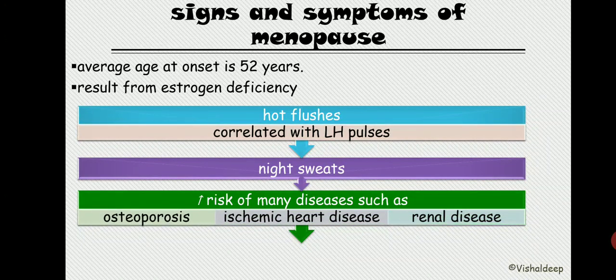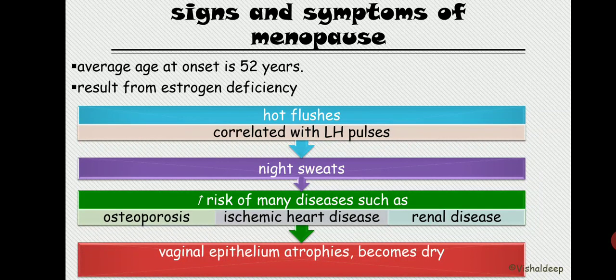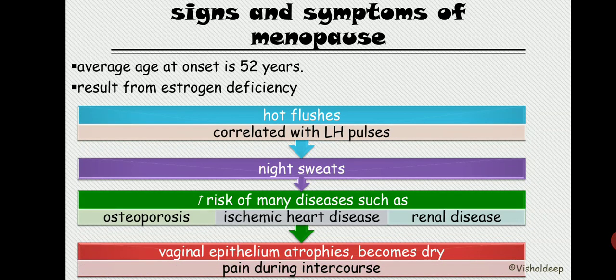These diseases are decreased when there is enough estrogen. Whenever there is estrogen deficiency, there is no more protection from osteoporosis, ischemic heart disease, and renal disease. The protection wears off, and the female has a tendency to suffer from them. Next, the vaginal epithelium becomes dry, so intercourse is painful.